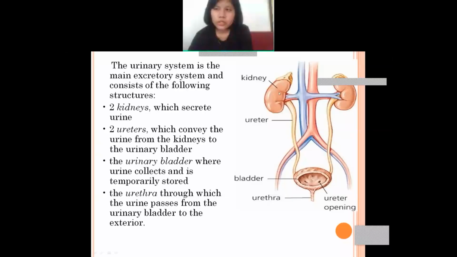So the two kidneys, what will they do? They make the urine as well as secrete the urine. Next are the two ureters. So these are the two ureters, and they lie in between the kidney and the urinary bladder.